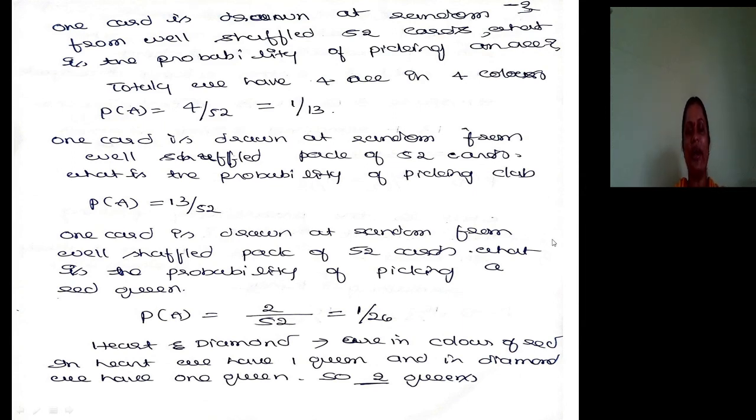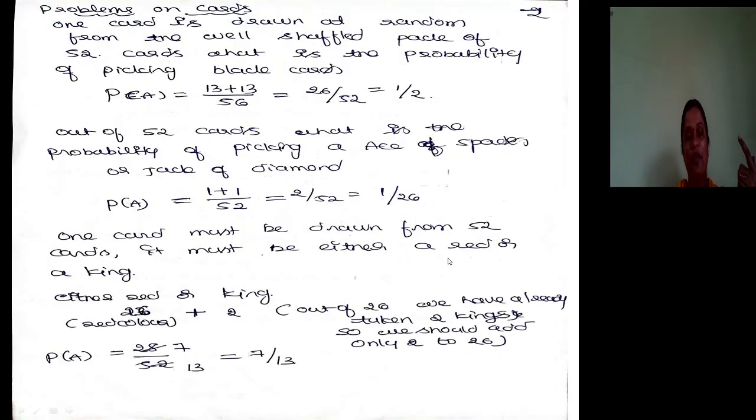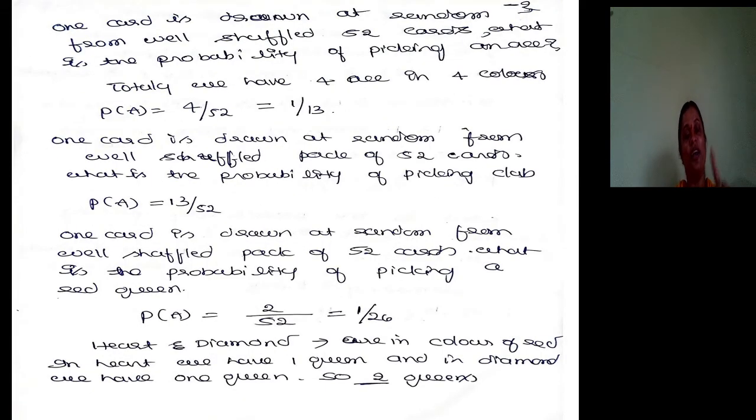One card is drawn at random from a well shuffled pack of 52. What is the probability of picking a red queen? There are how many red cards? 26. Red queen. See, it is not either red or queen. It is red queen. We came across that in the previous problem: either red or king, so 26 plus 2. Here it is not the case. Red queen. How many red color cards will be there? 26.